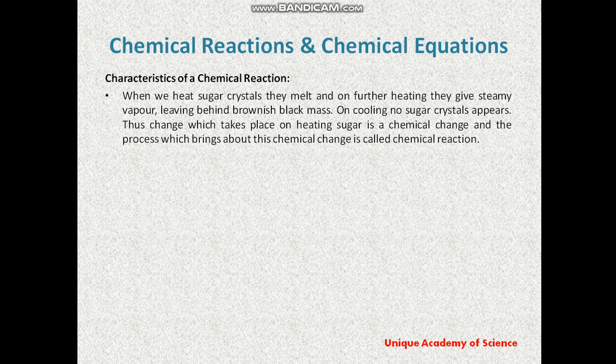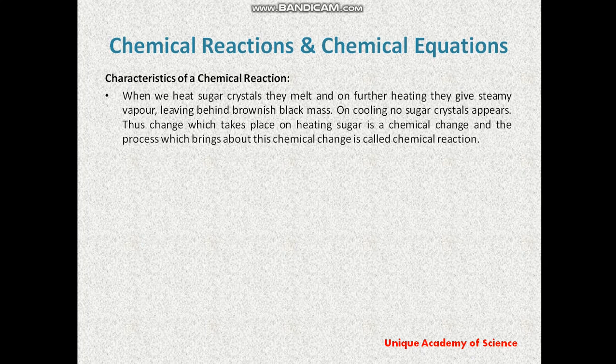Another example: if we take water and heat it, it is converted into vapor, but if we cool it, the water vapor again becomes liquid water. So this is not a chemical change.